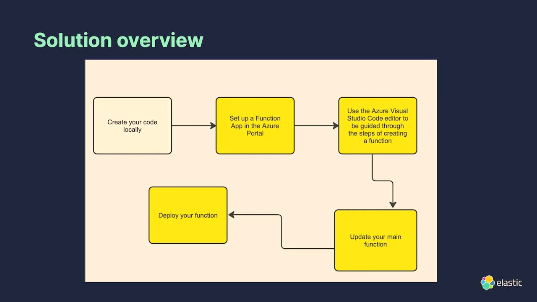You can create your code locally, set up a function app in the Azure portal, and then use the Azure Visual Studio Code editor to be guided through the steps of creating a function. I tried to do this in the front end, just like I did for GCP, and it just did not work. My function kept not showing up. Then I tried to use their command line application, and that also didn't work. But I was able to get it working with the Azure Visual Studio Code editor. From there, you can update your main function and deploy your function.